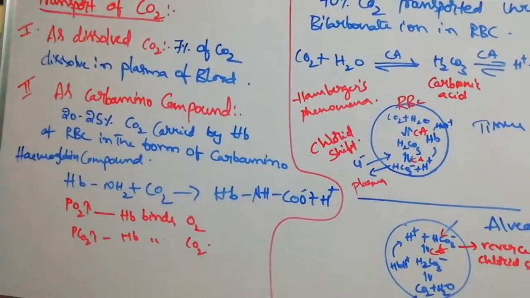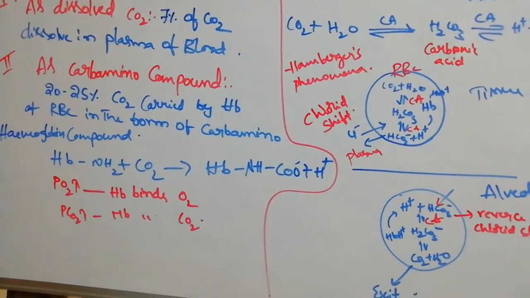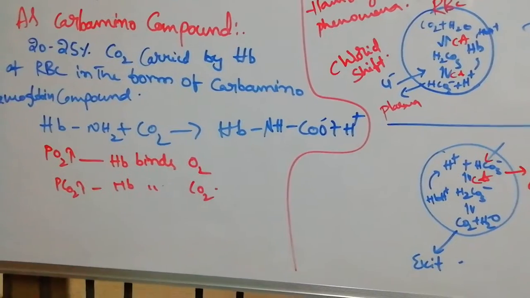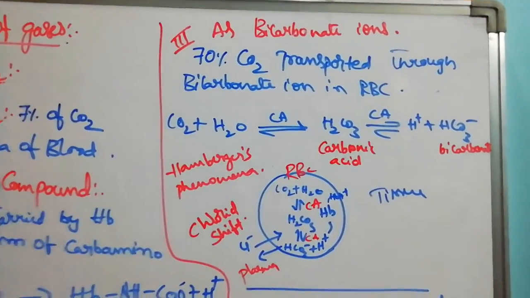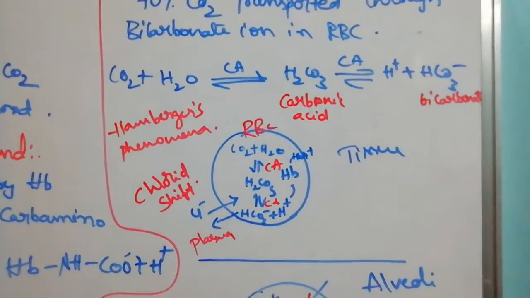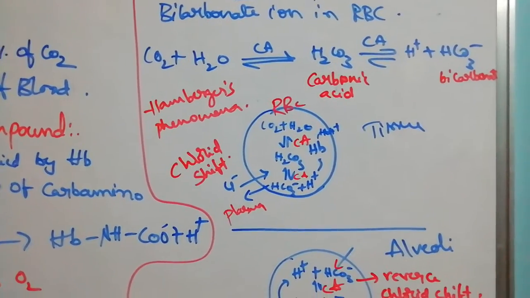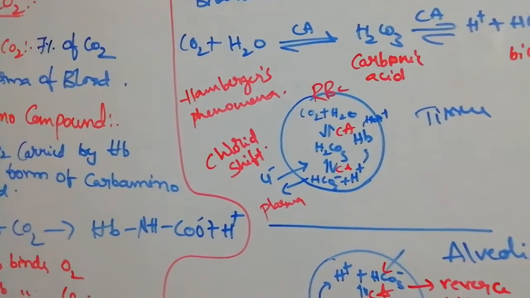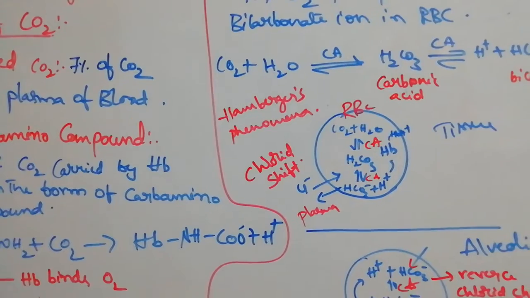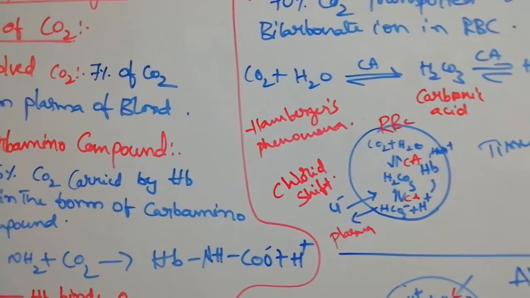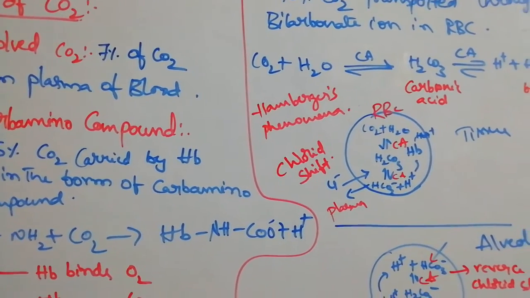It's a very important question. So 7% is carried through the plasma, 20 to 25% is carried in the form of carbamino hemoglobin, and 70% is carried in the form of bicarbonate. Like this, transportation of carbon dioxide takes place. For oxygen, it is only plasma and oxyhemoglobin. In that, you learn the oxygen dissociation curve. That's very important. The factors are also very important.